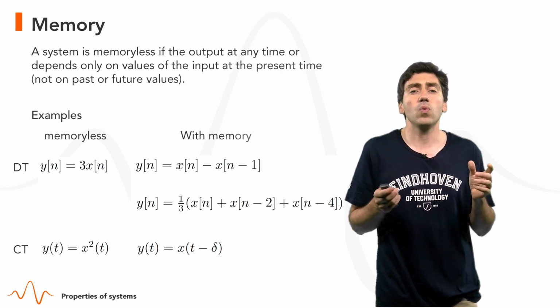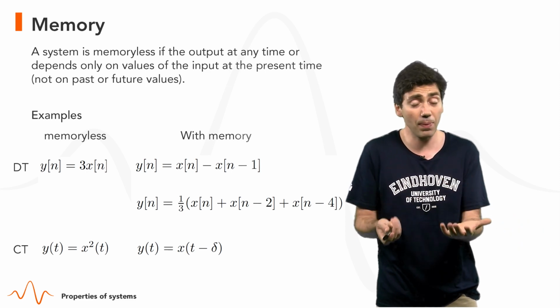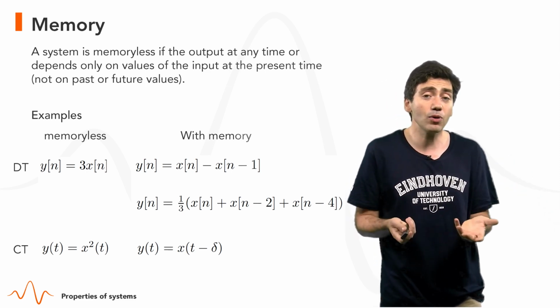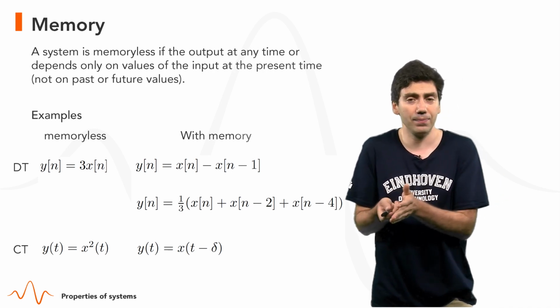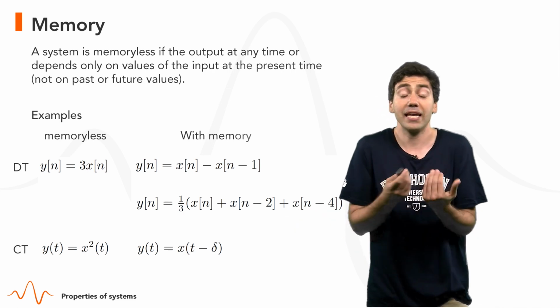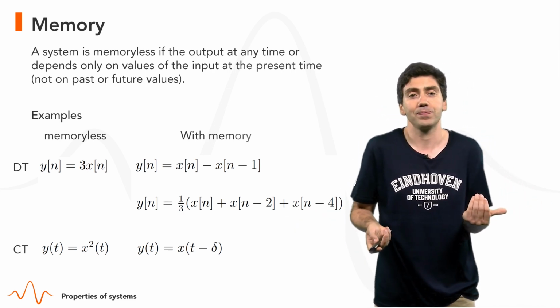A system without memory in continuous time can be, for instance, the power, y of t equals x squared, and a system with memory can, for instance, be a delay, y of t equals x of t minus delta, because I have to store x of t minus delta to compute the output.